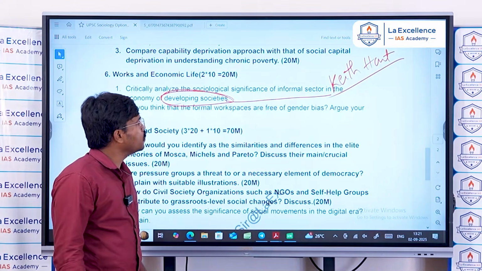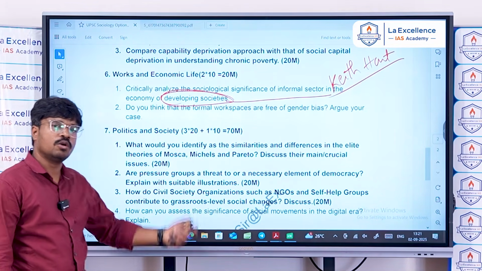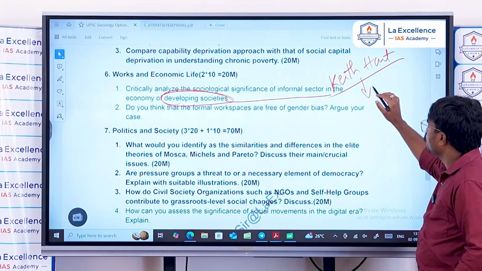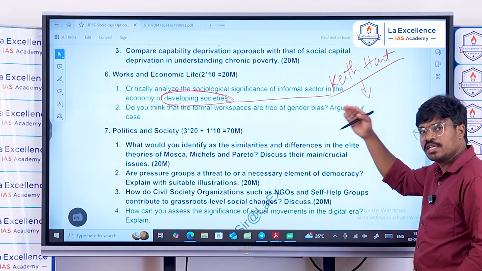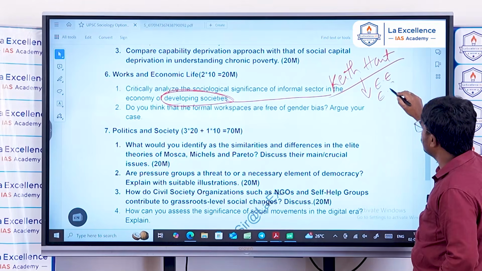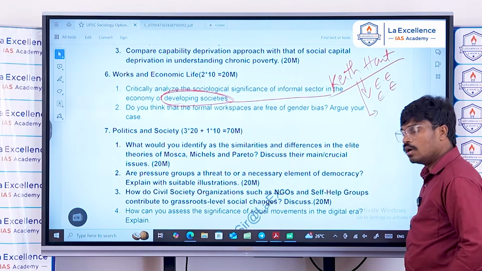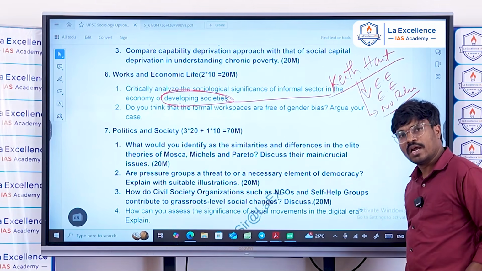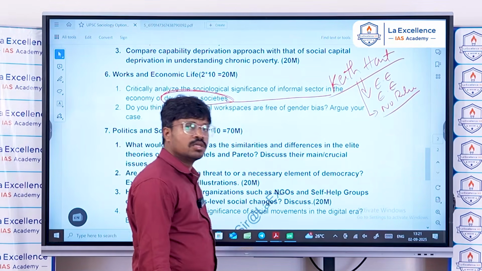Keith Hart argues that the informal sector is very important in developing societies, because its basic features are an advantage for the economy: easy entry and easy exit, very few rules, and fewer obligations.